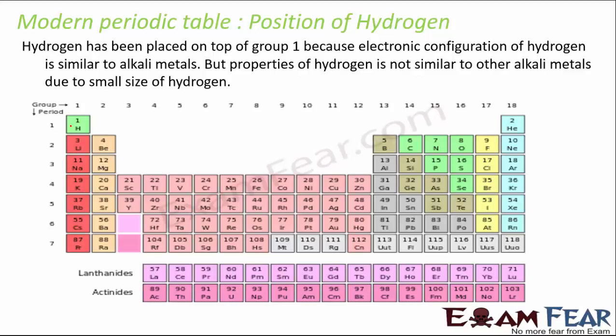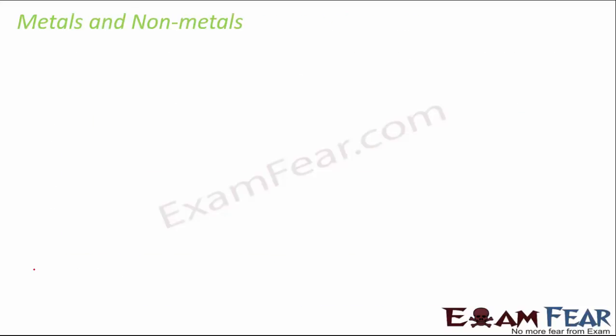Even though the properties are not similar, the electronic configuration of hydrogen is similar to that of the alkali metals. Hydrogen has only one valence electron, and all the alkali metals have one valence electron. So electronic configuration wise it is similar, but property wise it is not. That is an exception with regards to hydrogen.